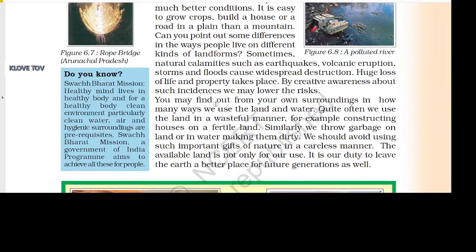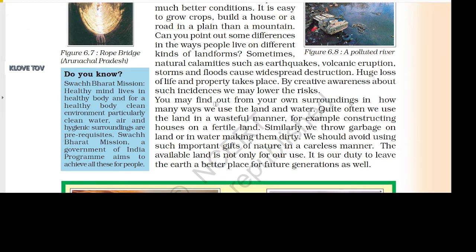Sometimes natural calamities such as earthquakes, volcanic eruptions, storms, and floods cause widespread destruction. Huge loss of life and property takes place. By creating awareness about such incidences, we may lower the risk.